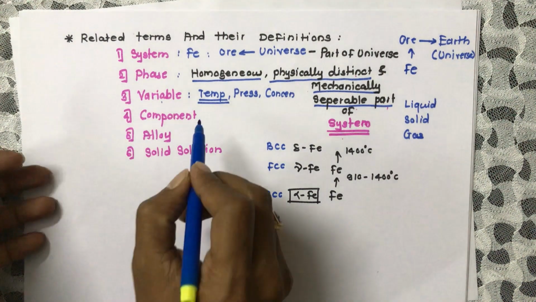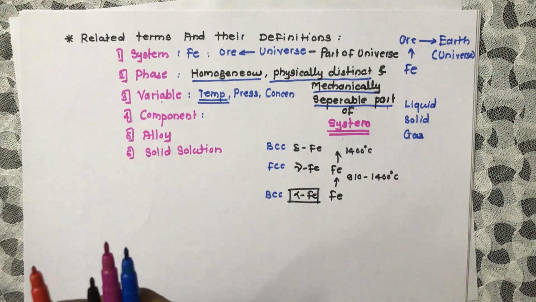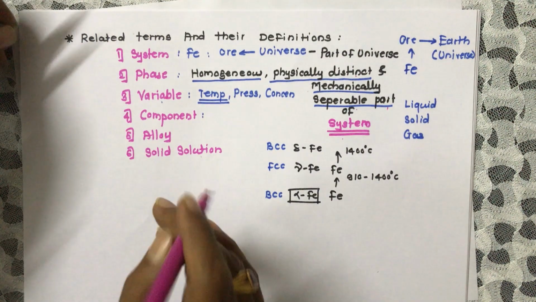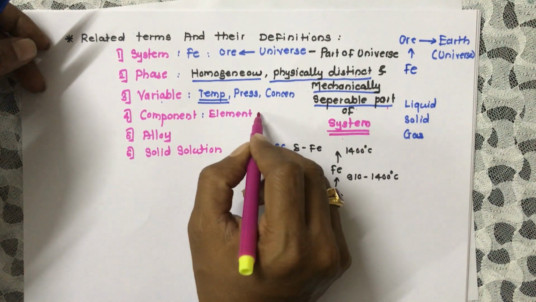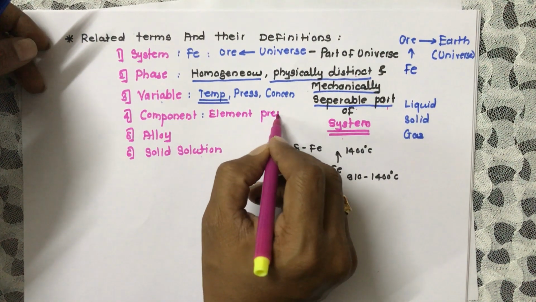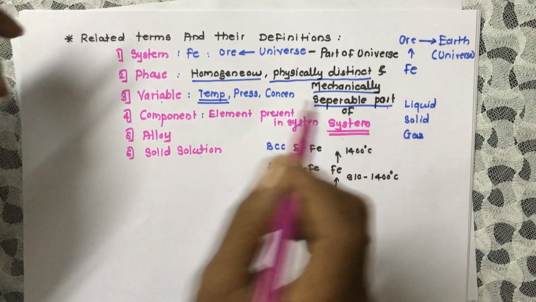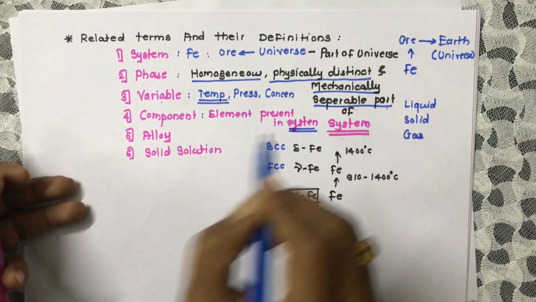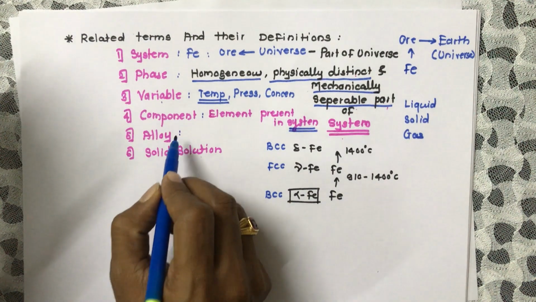Next we have to study the component. The meaning of component is the element present in the system. Element present in the system means, for example, in a copper aluminum alloy, the elements copper and aluminum are the components of the system.